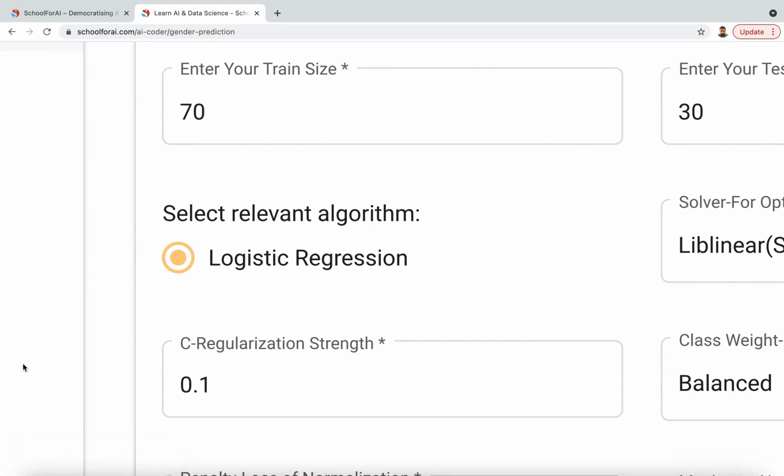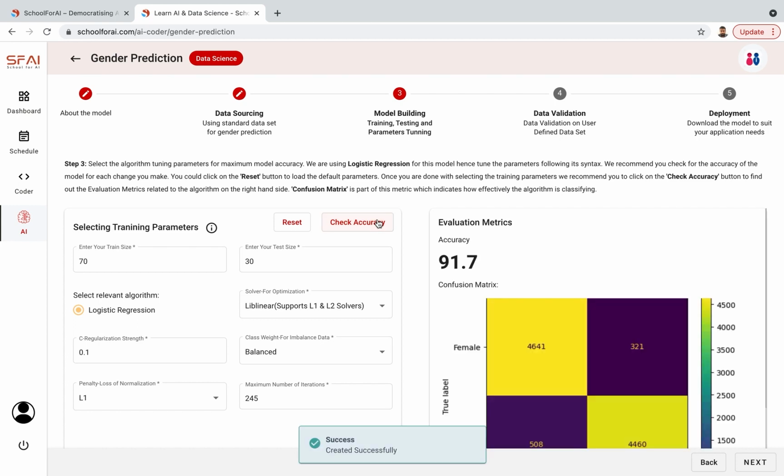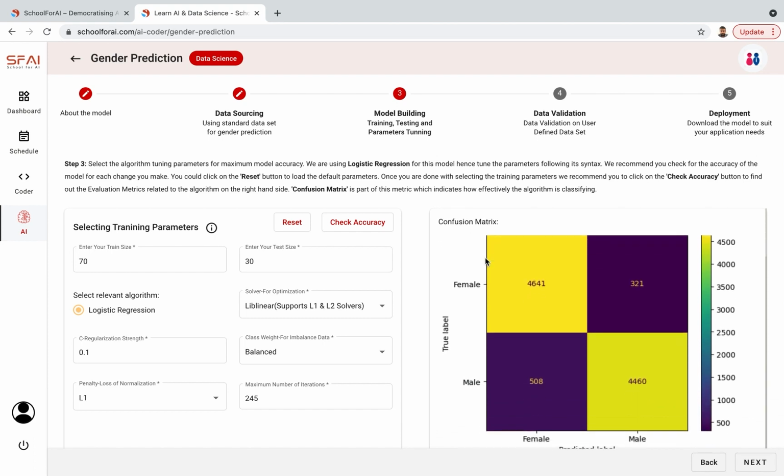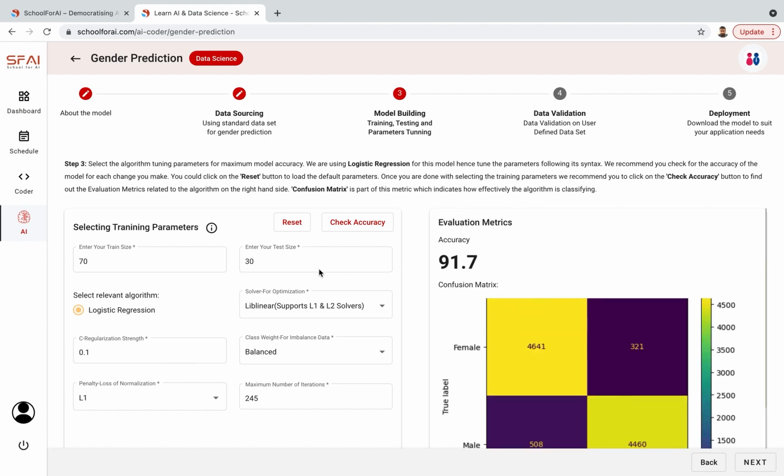I will simply go with check accuracy. Once I do the accuracy check, I got my accuracy as 91.7%. It's up to you whether you're happy with that or not. If you're not happy, again, you need to work on several modules. Here you have the confusion matrix. You will understand during your class what a confusion matrix is and how we use it for classification, and it is doing better over here. If you see, I'm happy with that. As I'm getting 91.7% accuracy, I will move on to the next step, that is data validation.